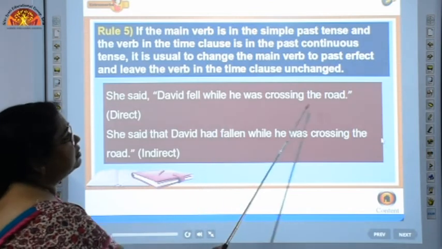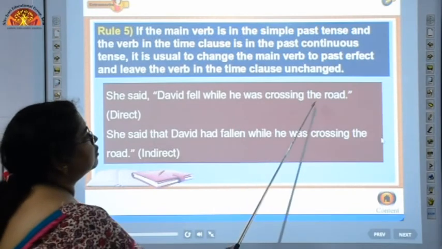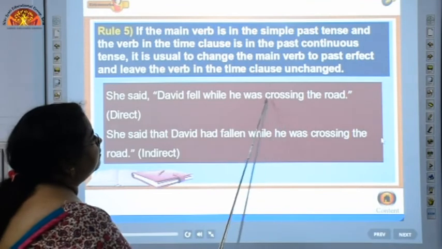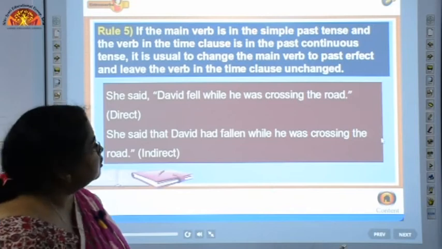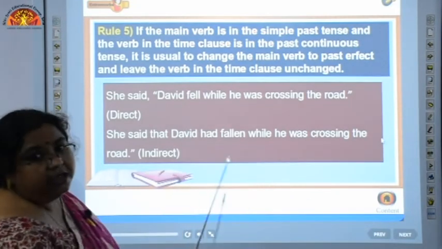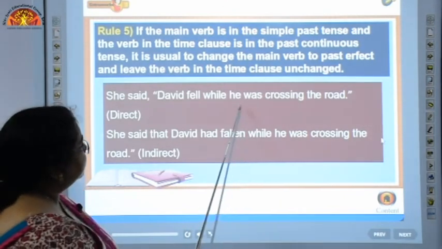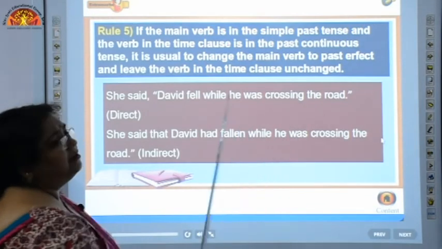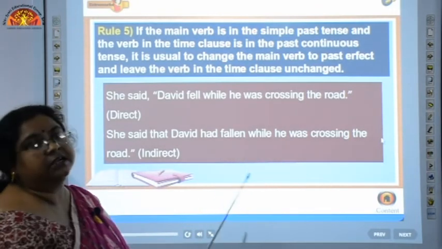While from here the time clause is starting. Okay. Now while he was crossing the road. Now in this time clause the past continuous tense is being used, was crossing the road. So now what we will do is we will change this main verb here and we will convert it into past perfect, whereas we will make this past continuous tense which is used in the time clause to be unchanged.